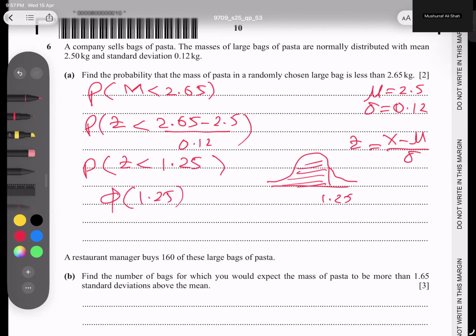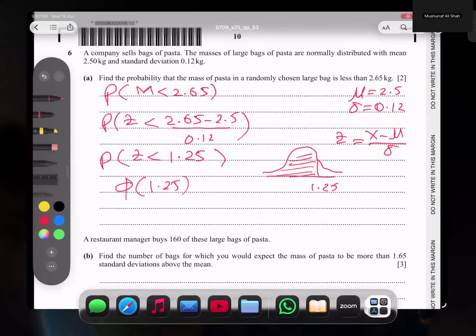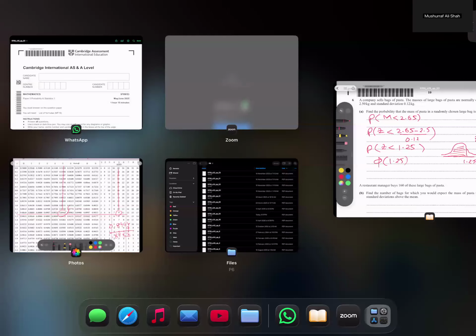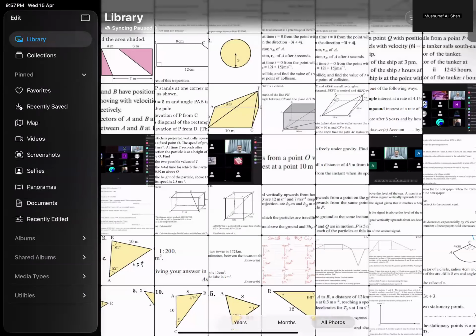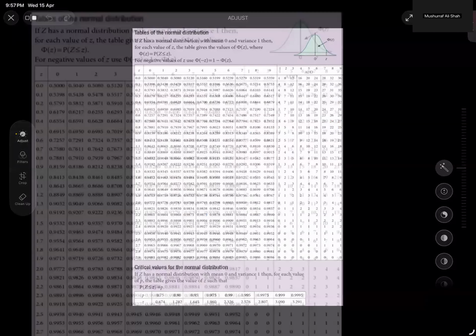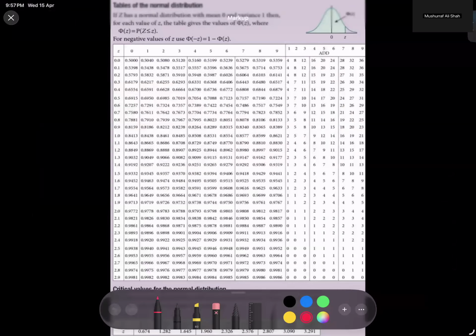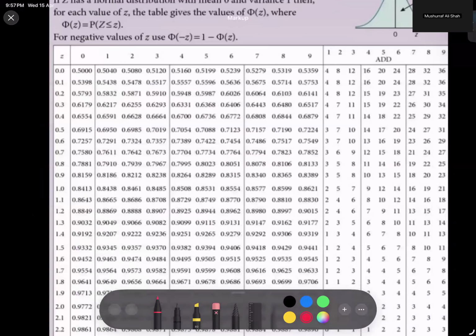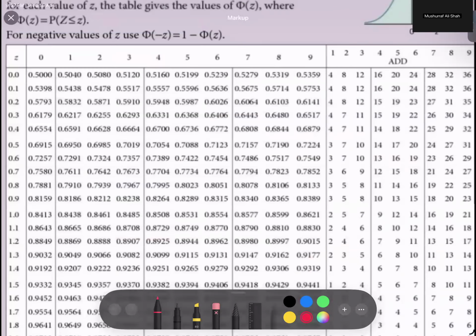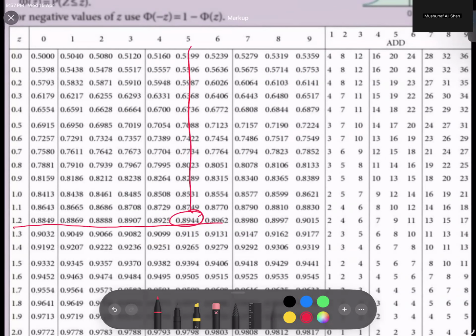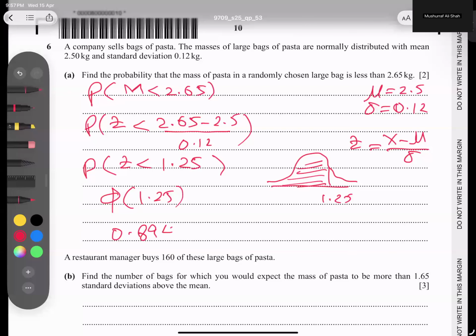So we are going to take the value from the phi table and check what value we are getting. One minute, please. I have to look up 1.25. 1.2 is this line, and 5 is this number. So the value is 0.8944. But we have to write the probability, so we don't need 4 significant figures. So 0.894. I hope the point is clear.